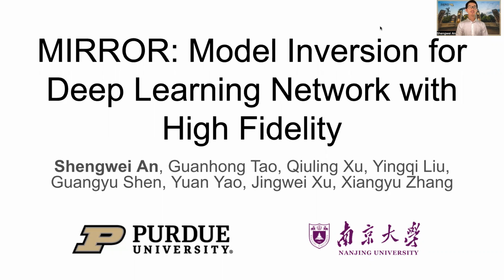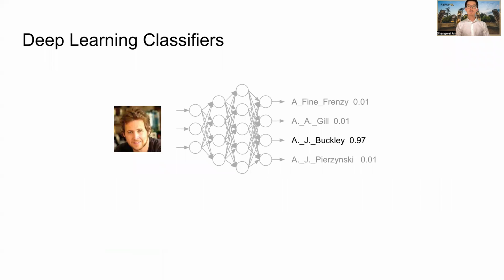Today, I'm glad to present our work Mirror, Model Inversion for Deep Learning Network with High Fidelity. This work is jointly done by Purdue University and Nanjing University. Nowadays, deep learning has achieved astonishing performance in many different tasks, especially in image classification.